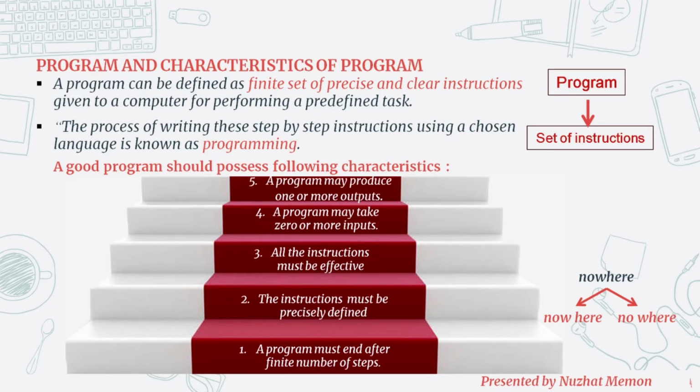A program may produce one or more outputs. For example, you can't say that your program is not producing any output. So in your Hello World program, even though you are not giving any input, we were getting an output. See, if there is no output of a program, then what is the use of writing such a program? So our program should generate at least one output. It may even generate more than one output.